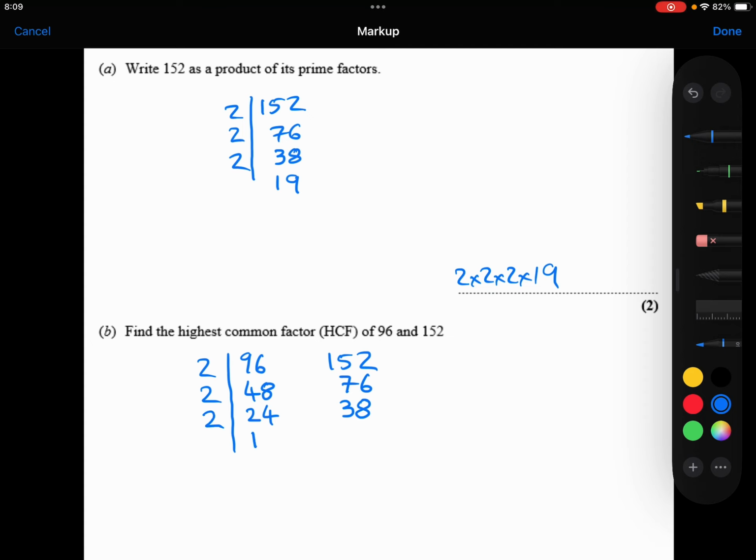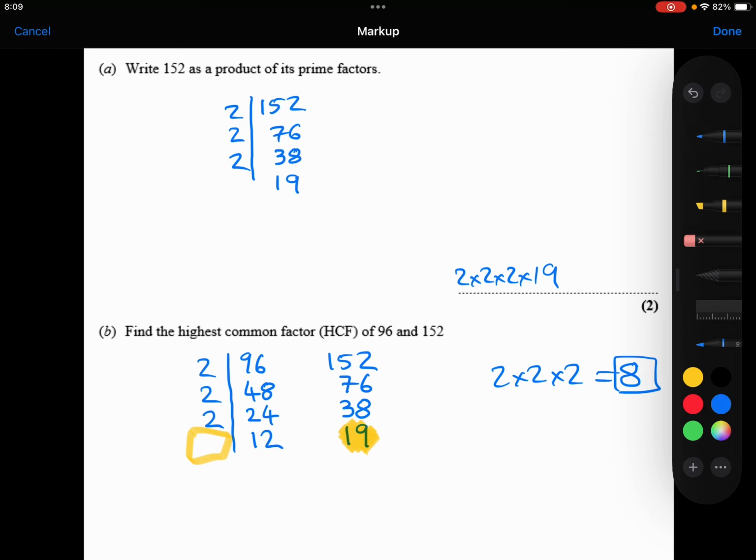2 goes into both of those. It goes into the 24 12 times. It goes into the 38 19 times. And at this point here, we've got to a prime number. So there is no number that would go into 12 and 19 other than 1. And so at that point, we know we're finished. And so my highest common factor is going to be 2 times 2 times 2, which is 8. And that was the answer to the question. And I've managed to do that much quicker than I did with the previous method.